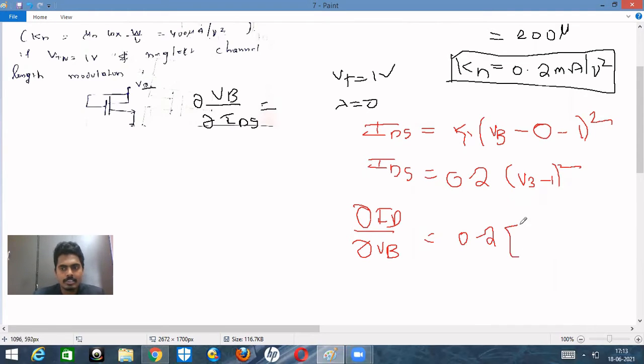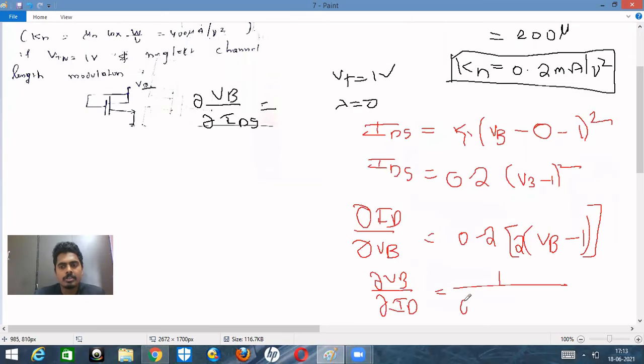Here we have x square. X square is nothing but 2 into VB minus 1, right? So we need dou VB by dou ID. Therefore dou VB upon dou ID is the reciprocal, 1 by 0.2 into 2, which is nothing but 0.4 into VB minus 1, right?